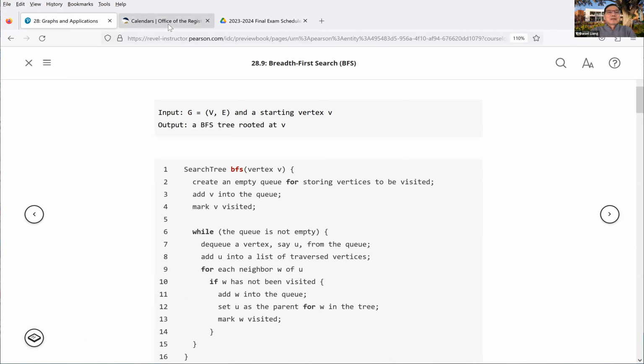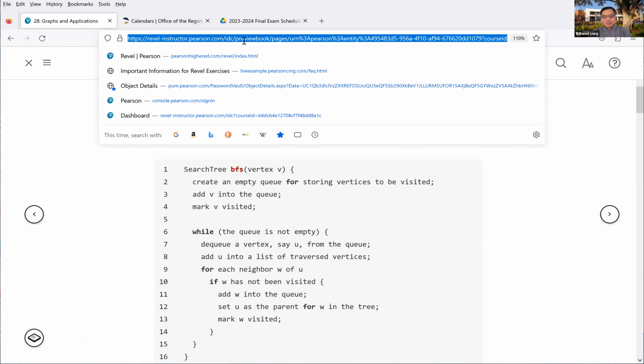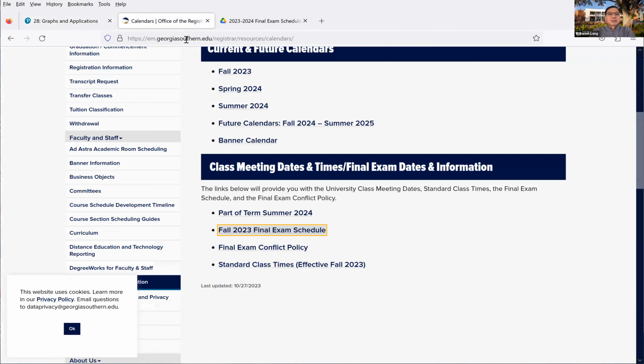So we're going to implement it now. I'm going to copy and paste this tab.